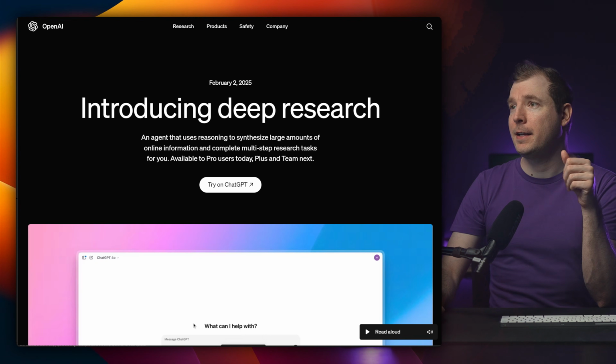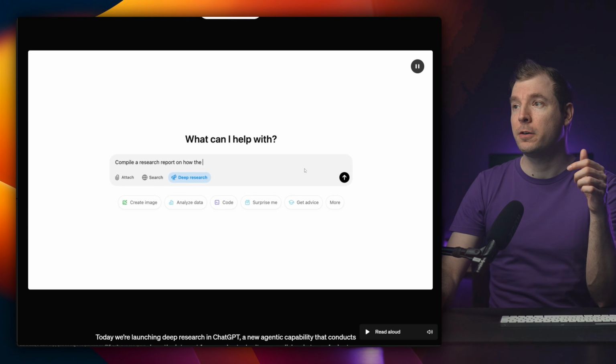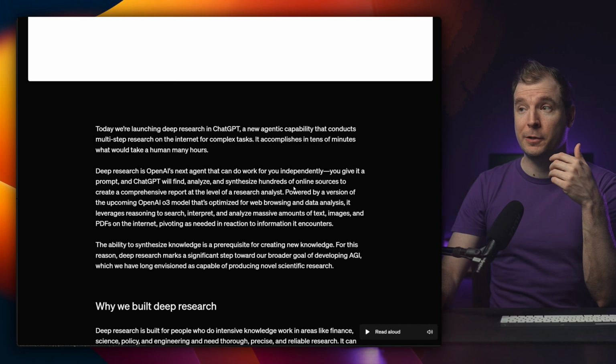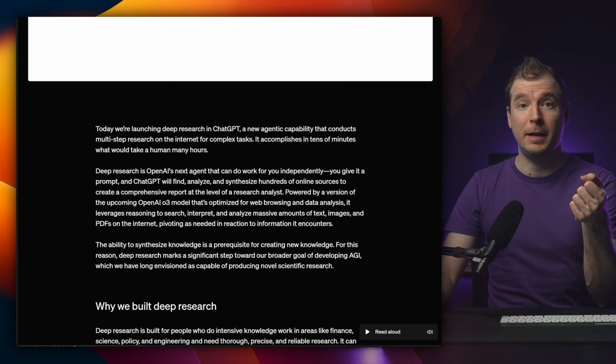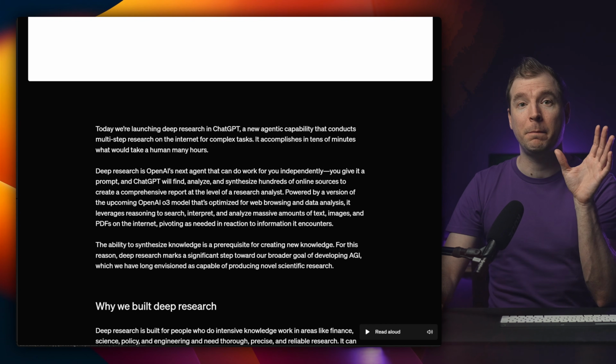to OpenAI. It tells you that it's already available for those people that are using Pro and Plus or Teams. And what it's meant to do is help you analyze and find bits of information on the web by pulling in hundreds of references and compiling reports.